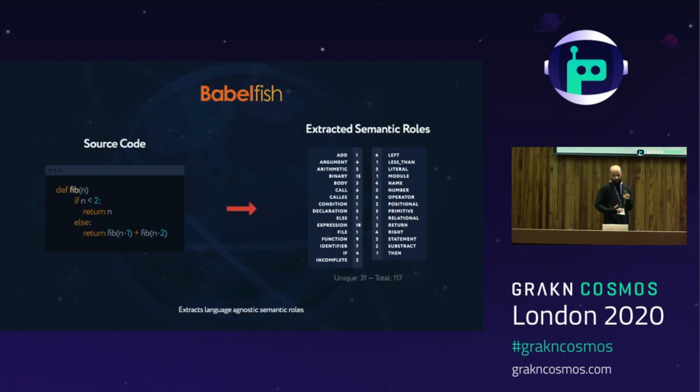We can see Babelfish in action if we parse some source code. So these 5 lines of Python code produce 31 unique roles, which are used a total of 117 times. This is because, again, the combination of roles is what ultimately describes or determines the full meaning of a piece of code. So they're very likely to be roles that are used a lot more than once. These semantic roles are annotated on each node of the native abstract syntax tree. This allows us to ignore the syntax of the code and creates a structure that can be interrogated in a language agnostic manner.